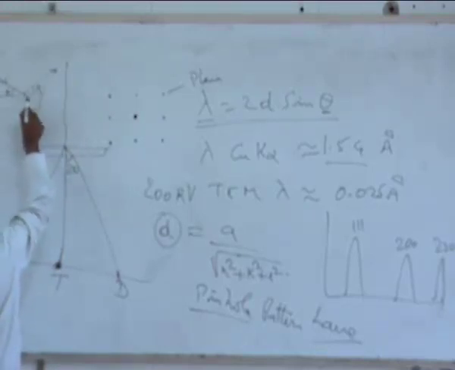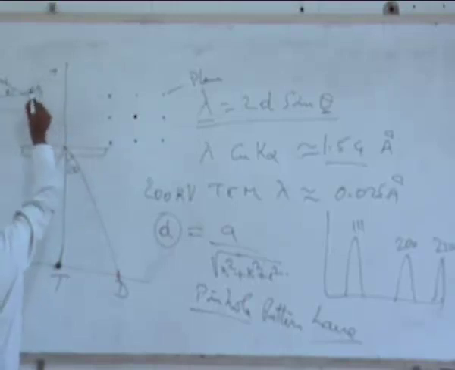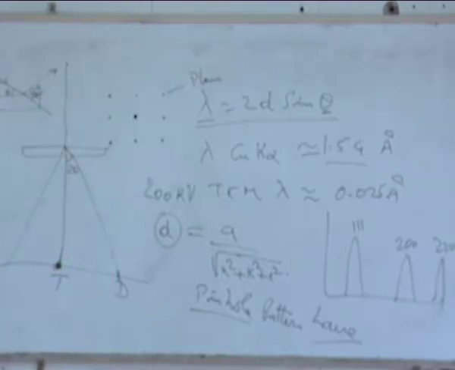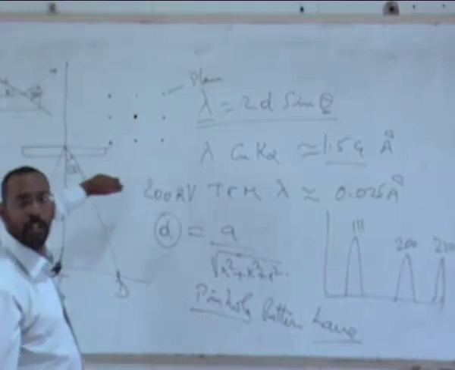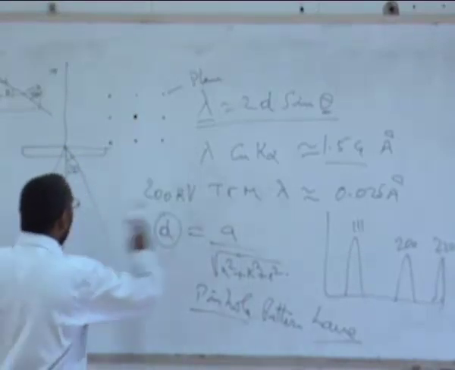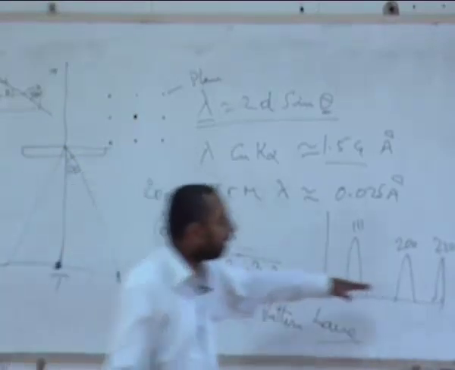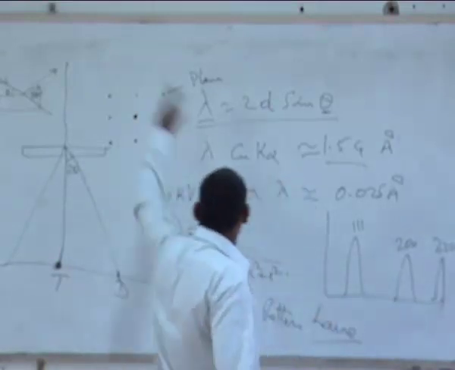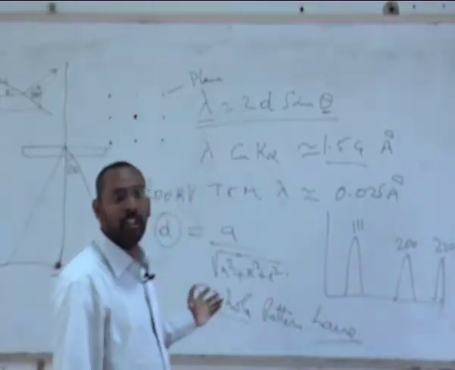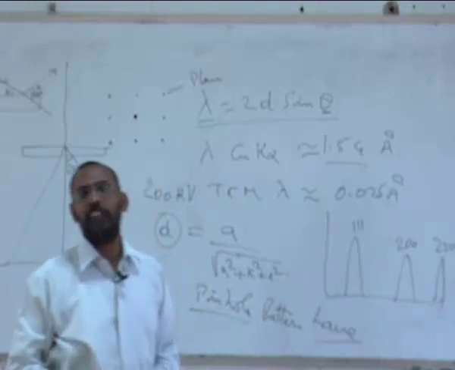But the angle between the incident beam and the diffracted beam is 2 theta. So it is not theta, but 2 theta. And if this 2 theta is very small, then I will have a large number of peaks, whereas in a normal X-ray, a large number of hkl planes can be seen in the diffraction pattern.